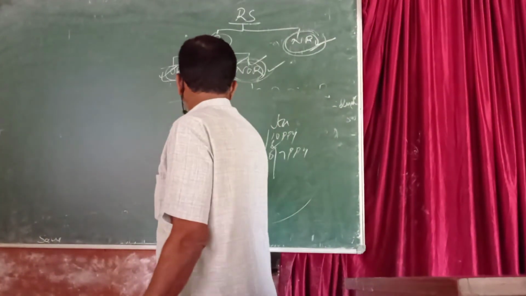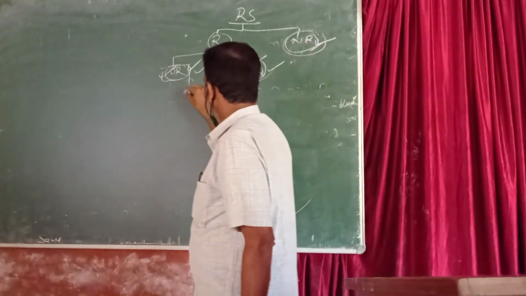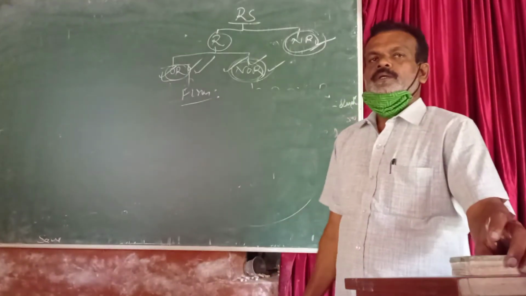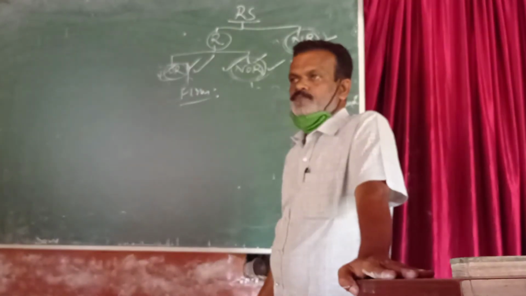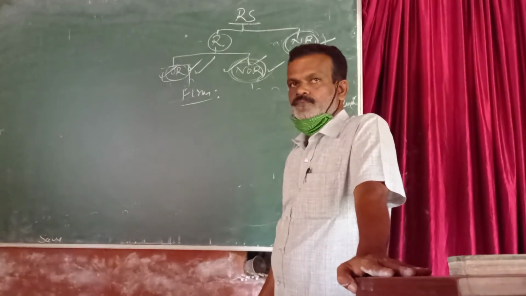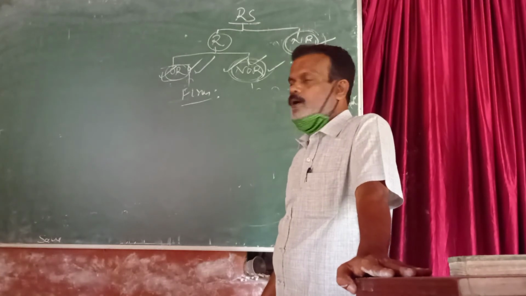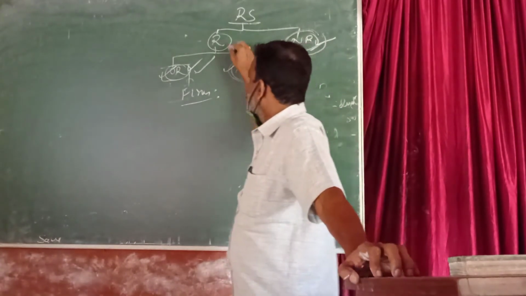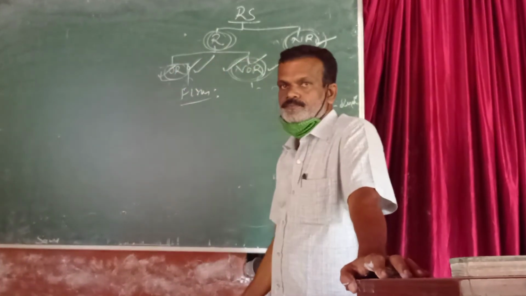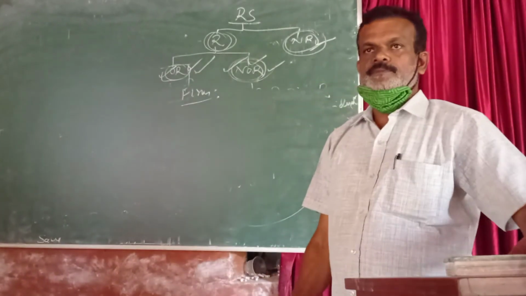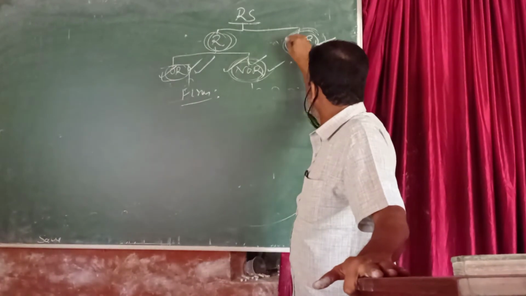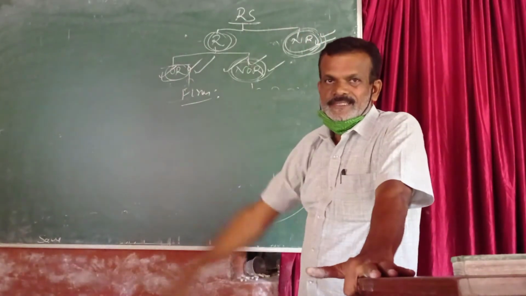Next, the resident status of a firm. If the control and management of the firm is partly or wholly situated in India, then it would become resident. If the control and management is wholly situated outside India, then it would become non-resident.